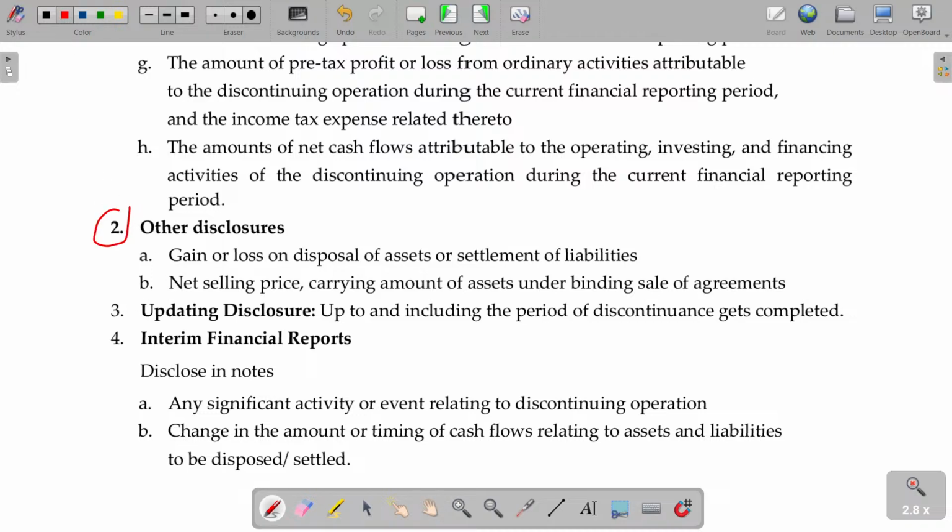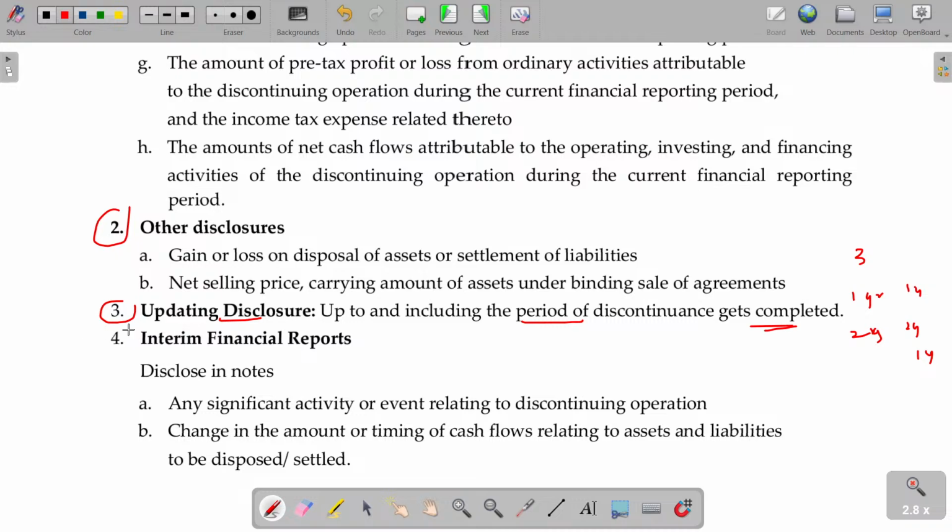Year on year, you have to update what has changed, up to and including the period when the discontinuing gets completed. We plan to discontinue in 3 years. At the first year end, you say 1 year completed. By the end of the second year, 2 years completed, and 1 more year is to go for completing this. So that is the updating disclosure.